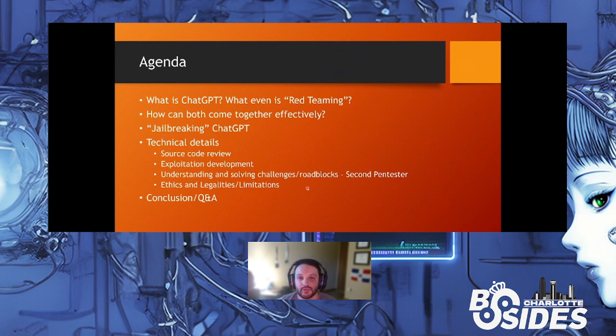When we get to this section, we'll talk about source code review that can be done with ChatGPT. We'll talk about exploitation development that we can do, understanding and solving challenges and roadblocks, utilizing ChatGPT as a second pen tester in an aspect. We'll go over some ethics, legalities, and limitations. Then finally, we'll wrap it all up.